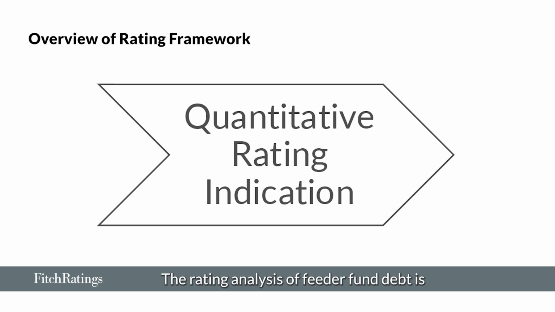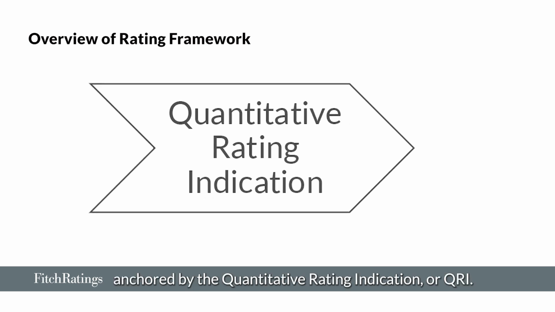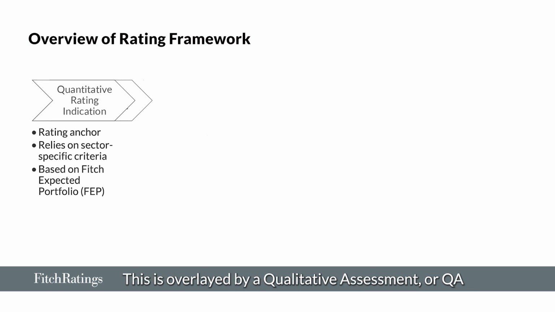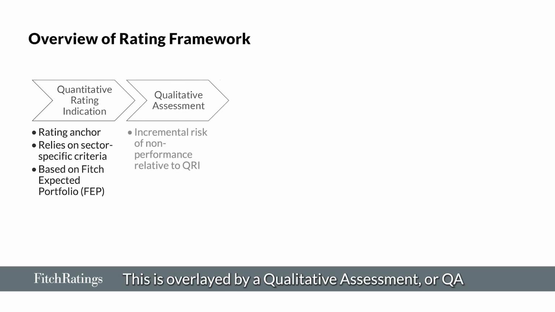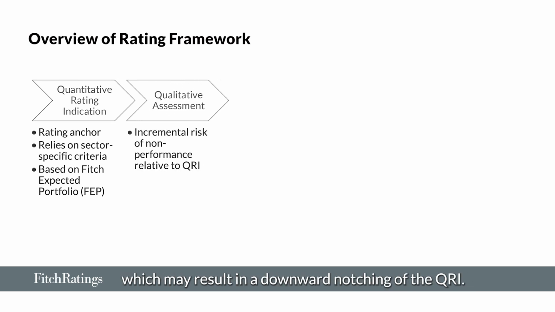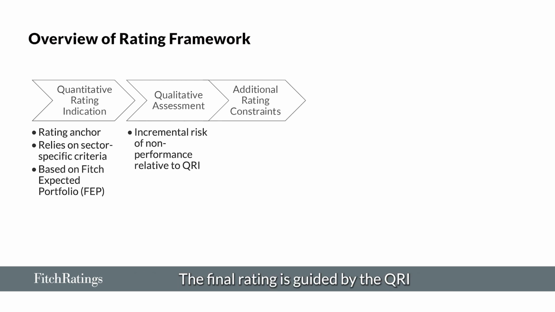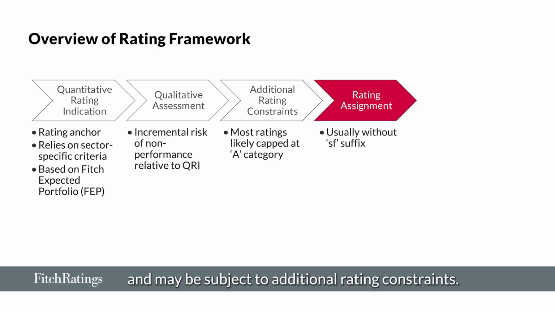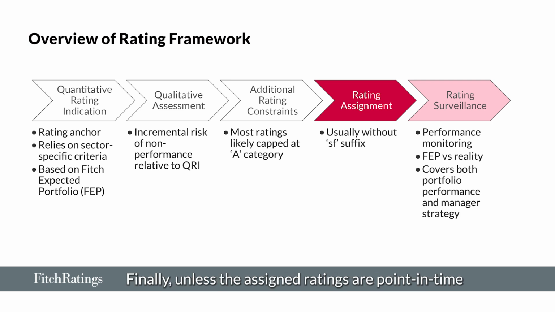The rating analysis of feeder fund debt is anchored by the quantitative rating indication, or QRI. This is overlaid by a qualitative assessment, or QA, which may result in a downward notching of the QRI. The final rating is guided by the QRI, adjusted by the QA, and may be subject to additional rating constraints. Finally, unless the assigned ratings are point in time, Fitch monitors the performance of the transaction during its life.